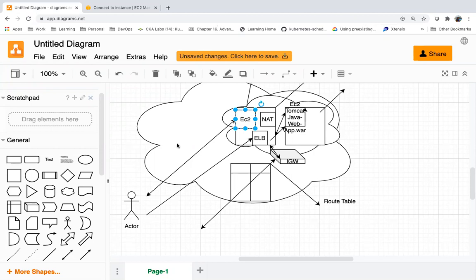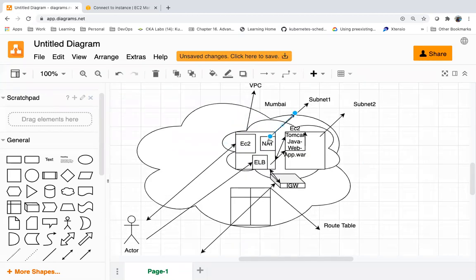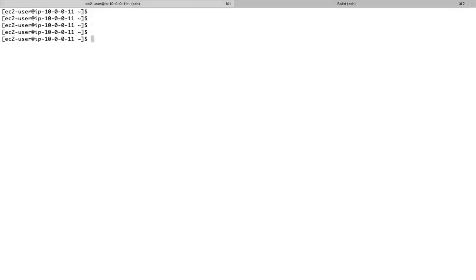So now I have one option. I can SSH to the public subnet server. From there, I can at least access now. I can SSH to the public subnet server, then I can access this server. So I am in the public subnet server.